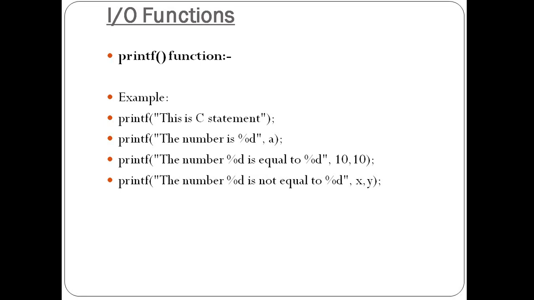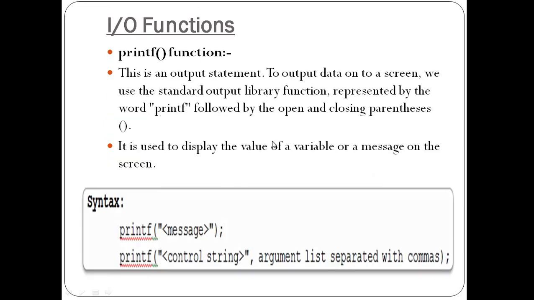The control string is nothing but the format quotes, which is called a format specifier or format string. So either with the format string we can specify a list of variables separated by commas, or sometimes a list of direct values separated by commas, and every printf function must be terminated with a semicolon. Understood? Printf is an output statement. It will display the output data on a screen in the C programming language.